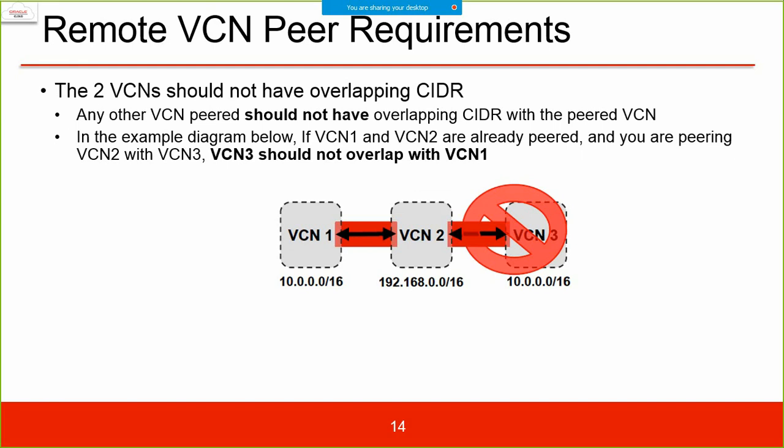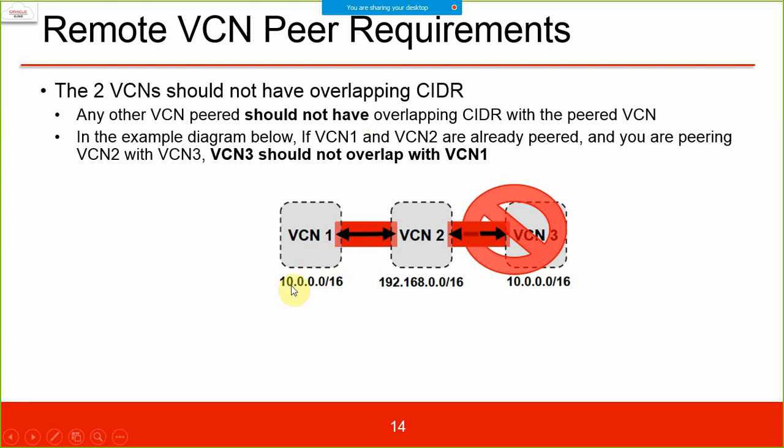Remote VCN peering requirement: the two VCNs should not have overlapping CIDRs. This is the point you are asking about, Sunil. If they have the same CIDR, will it work? In remote peering, no, it will not work. Local peering, it may work, but remote peering will not work because it will get confused.